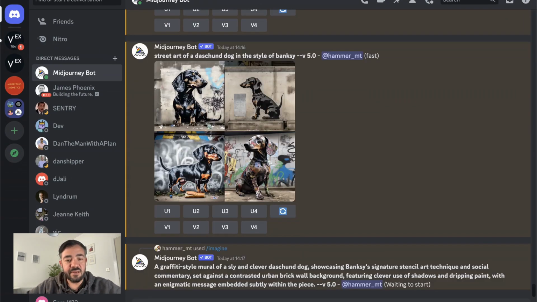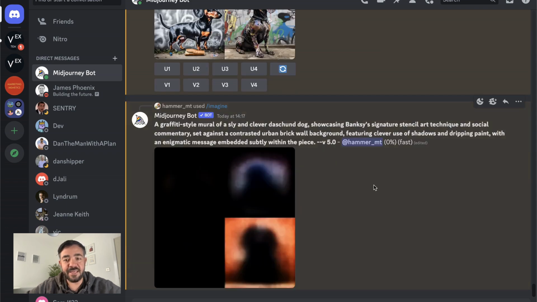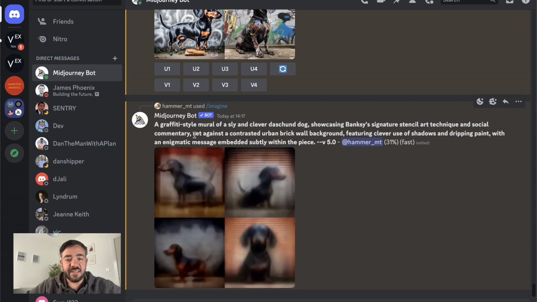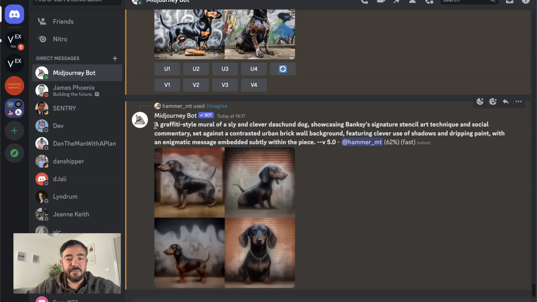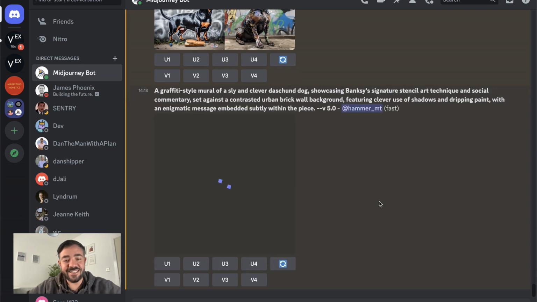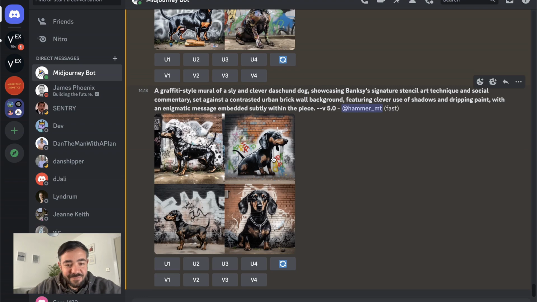This is very similar, if you've seen this lesson, to the unbundling lesson, in that it is doing an element of unbundling. It is pulling out what are the things that make Banksy, and adding that to the prompt. So we're getting a lot more coverage of the latent space here. You can see it's set up against an urban brick wall background, clever use of shadows and dripping paint, enigmatic message, blah, blah, blah. A sly and clever dachshund. That makes sense, the dachshund would be sly and clever if it was a Banksy. That's his style. Cool, so this is much better, right?